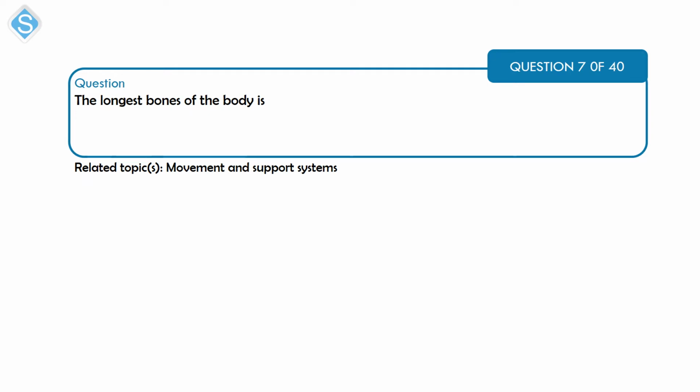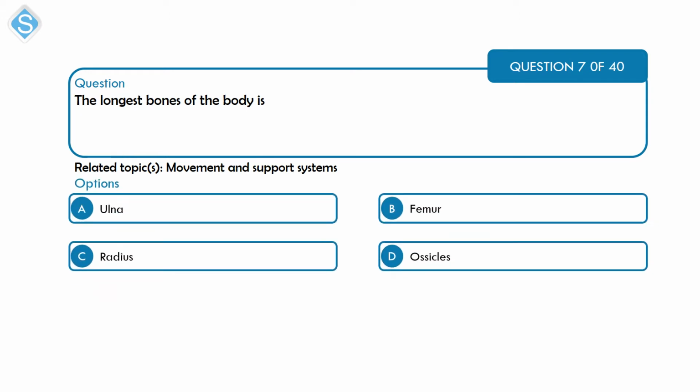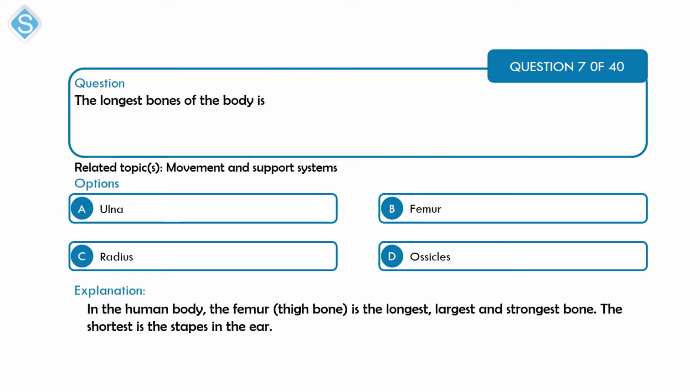The longest bone of the body is A, ulna, B, femur, C, radius, and D, ossicles. The longest and strongest bone in the body is the femur. That is the thigh bone. The smallest is the ossicle, the stapes in the ear. So you have B as the correct option.